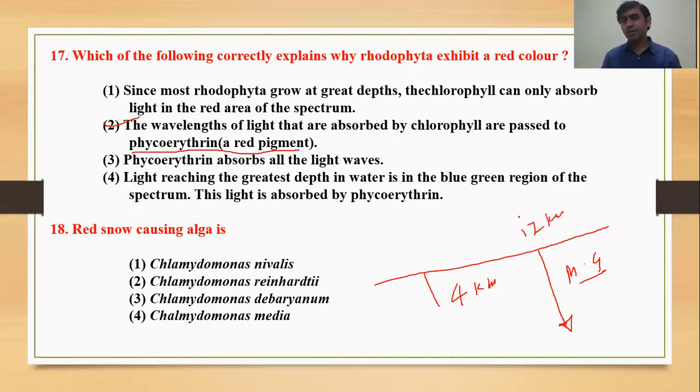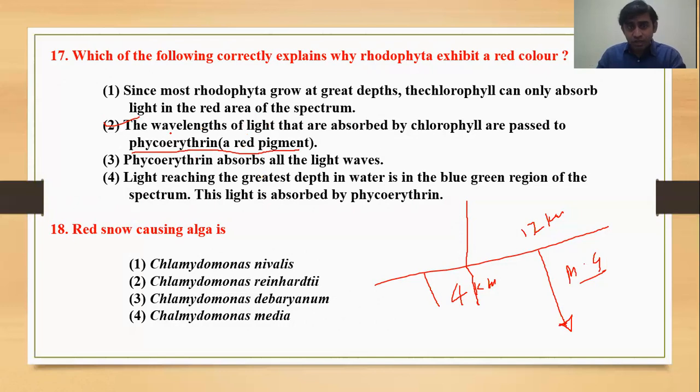Sunlight can penetrate up to about 200 meters, and beyond 2000 meters the light cannot penetrate. So even in that light, some red algae can be found,